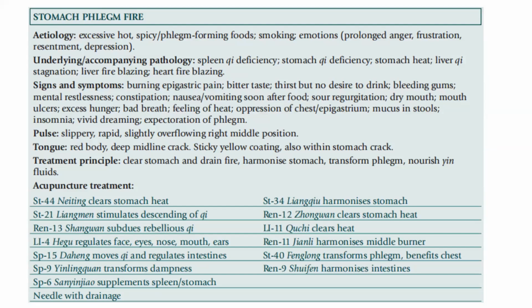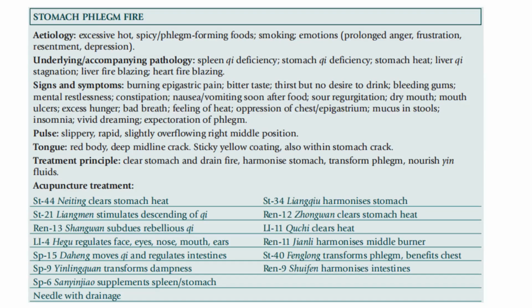There is mucus in the stools, insomnia, vivid dreaming, expectoration of phlegm. The pulse is slippery, rapid, slightly overflowing in the right middle position. The tongue will have a red body, deep midline crack, and a sticky yellow coating also within the stomach crack.